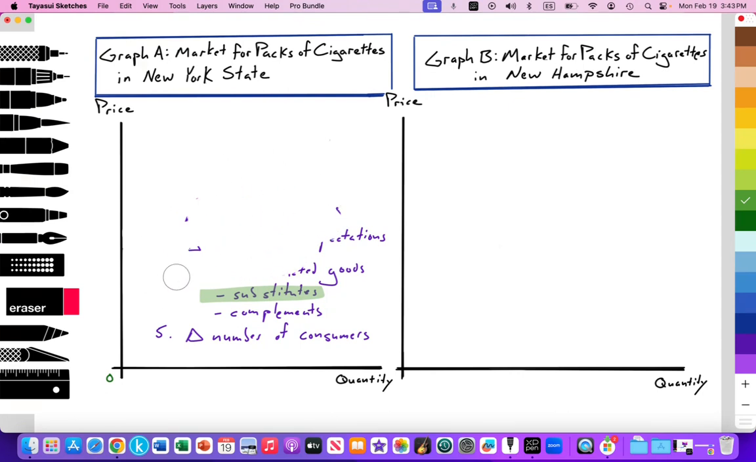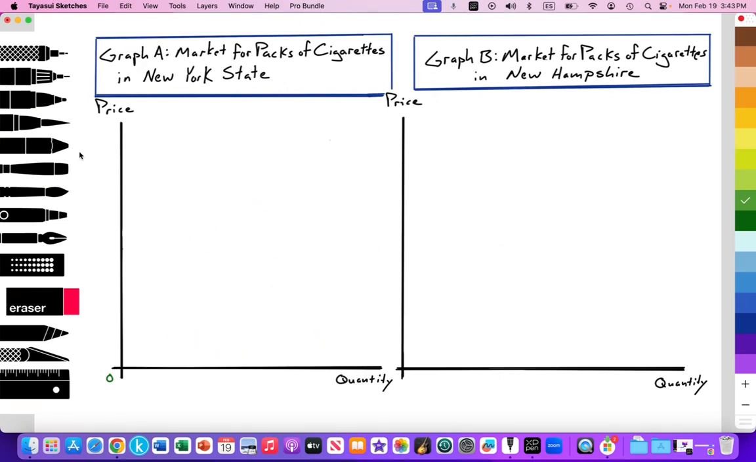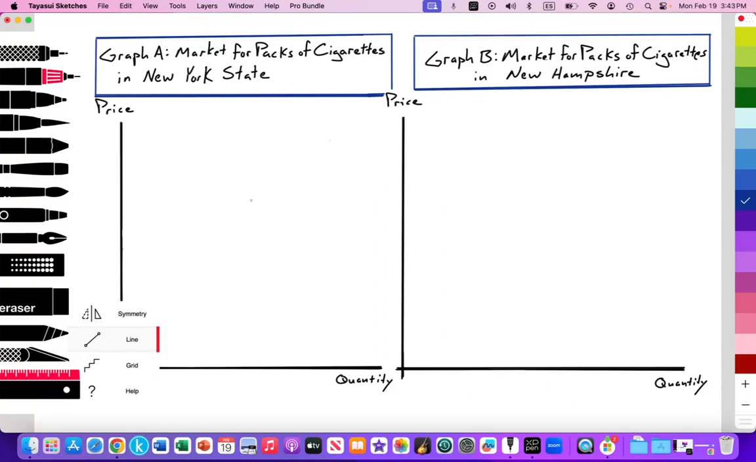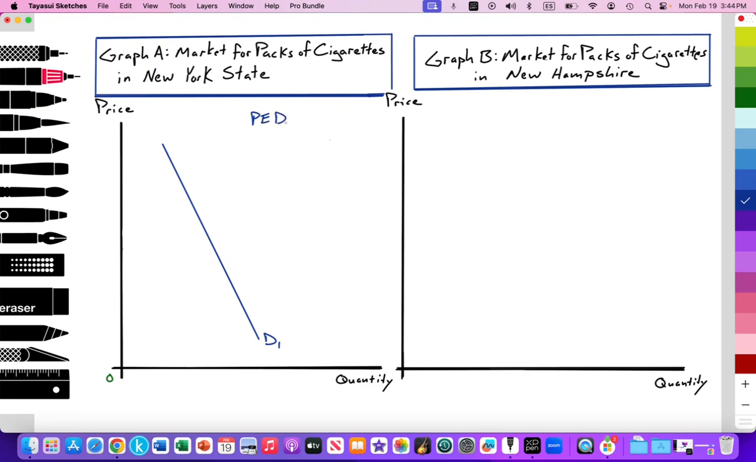So let's go ahead and illustrate substitutes in the context of the price of cigarettes per pack in the state of New York versus New Hampshire. New York State, okay? So we're going to draw an inelastic demand curve due to the addictive quality of cigarettes. PED, as a side note, for addictive products would be less than 1, meaning that the percent change in price would be greater than the percent change in quantity of demand.